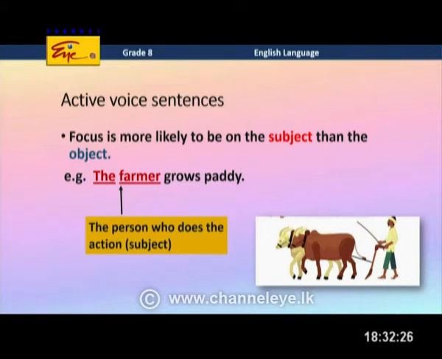So, in this sentence, you see, the person who grows paddy is mentioned at first, and we have given priority to the person who does this. So, we call this an active voice sentence. Am I correct, Miss Chamari? Yes, you are correct. Of course. But what happens in the passive?